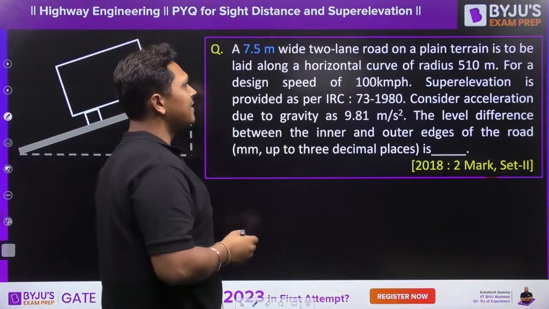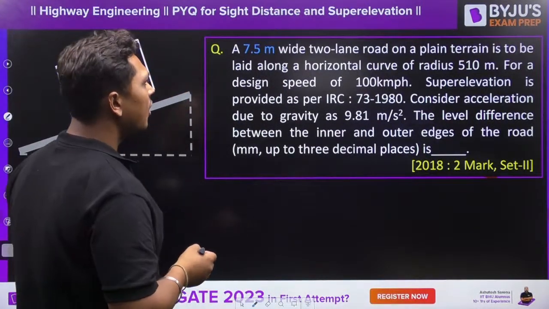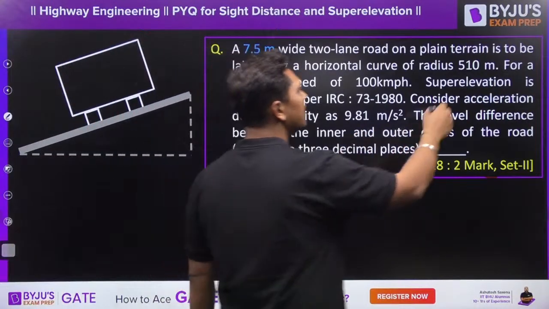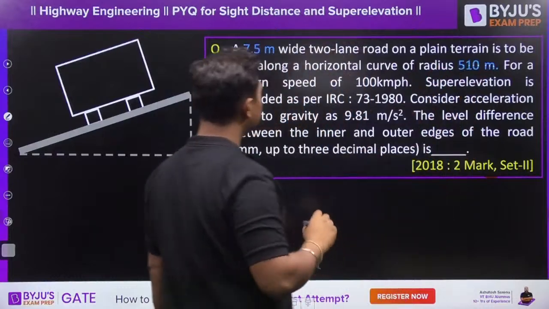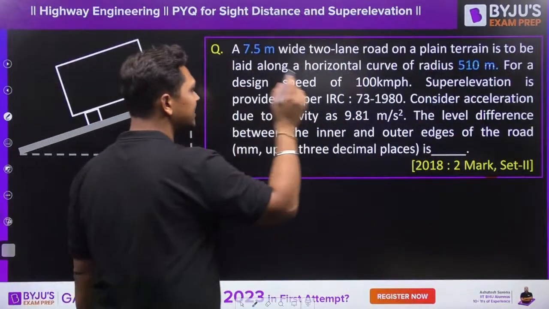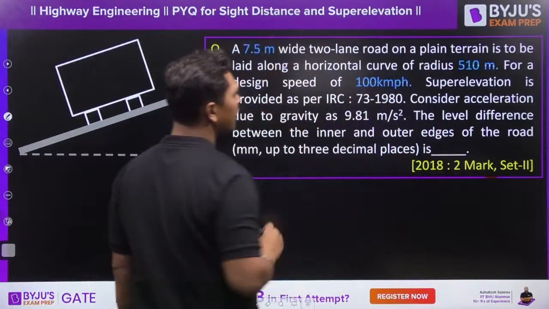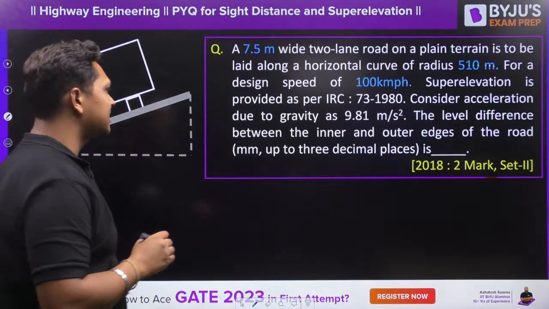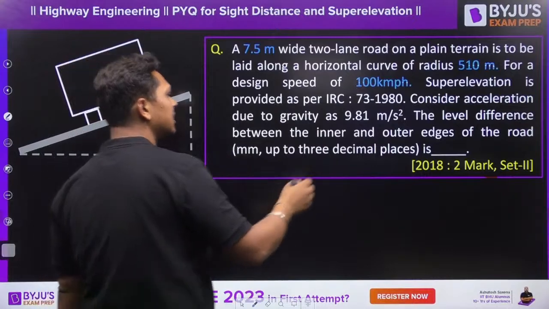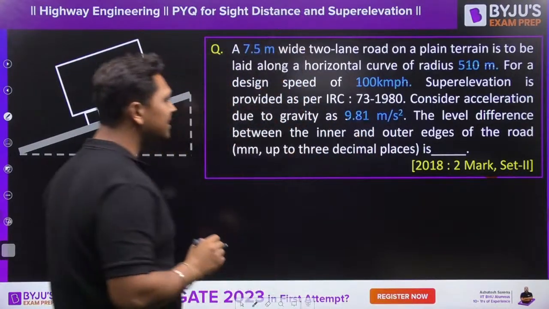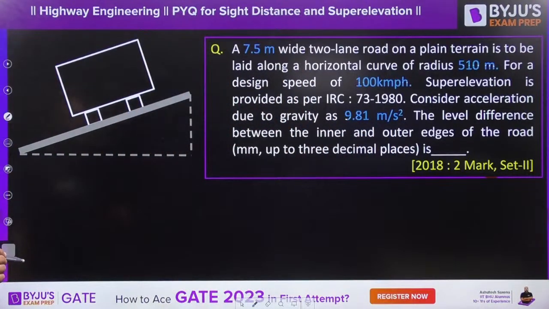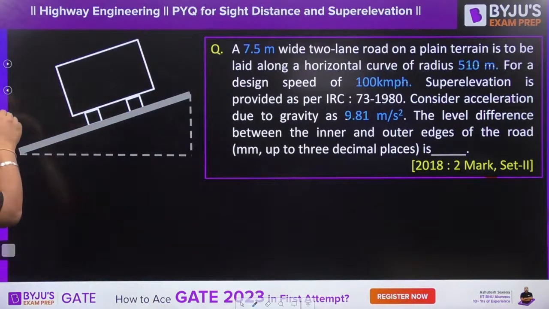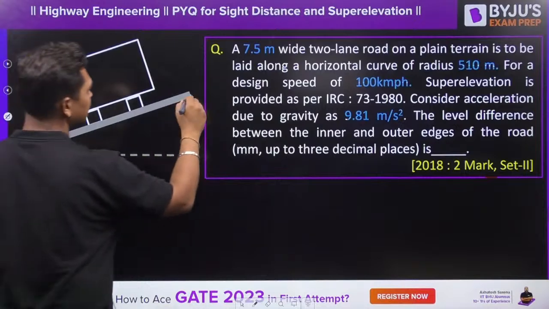A 7.5 meter wide 2-lane road on a plain terrain is to be laid along a horizontal curve of radius 510 meter. The design speed is given to you as 100 km/h. Super elevation provided as per IRC 73/1980, considering the acceleration due to gravity as 9.81 meter per second square. The level difference from the inner edge to the outer edge in mm is asked to you.